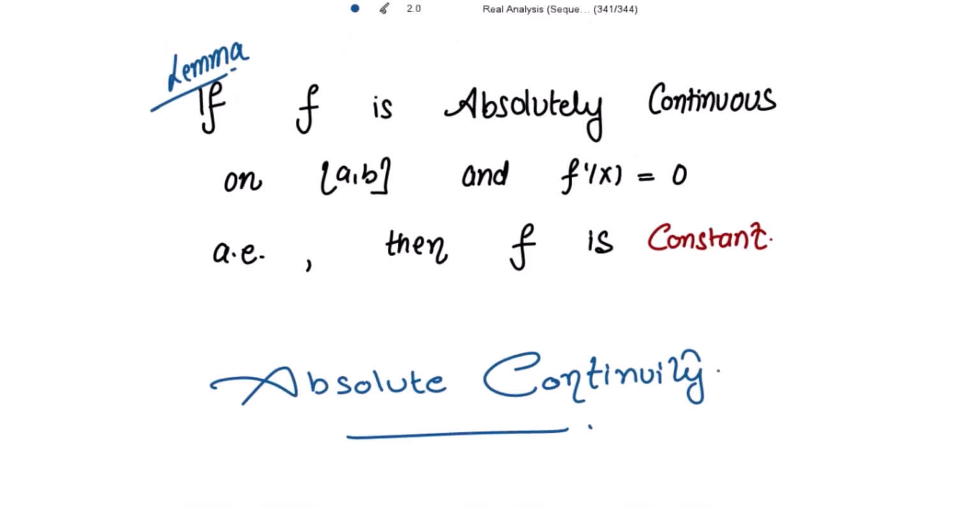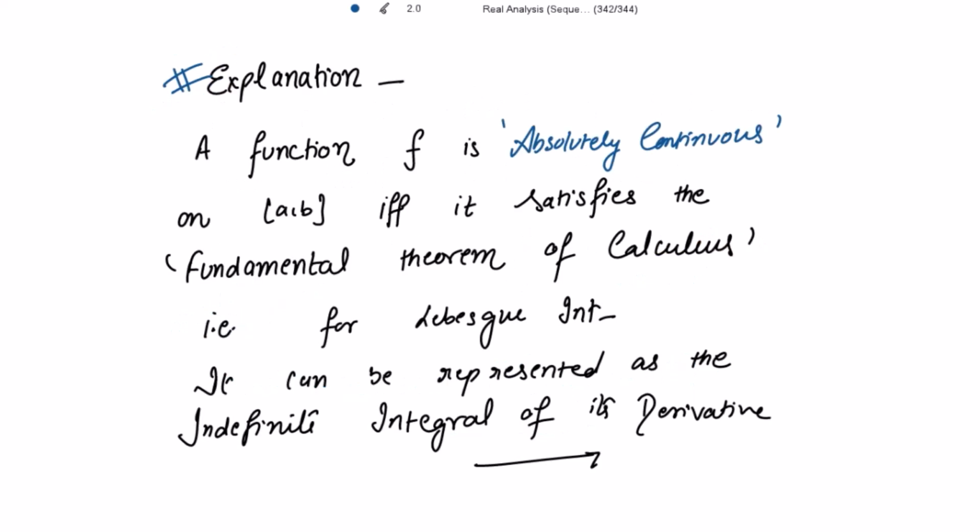This is a very important lemma. If f is absolutely continuous on the closed interval [a, b] and f'(x) = 0 almost everywhere (a.e. means almost everywhere), then f is constant. We need to show that f is constant. Now for this proof there is a little explanation.